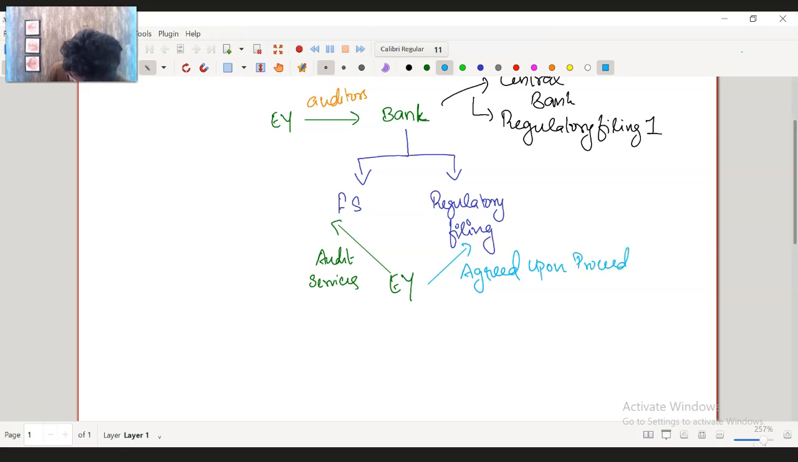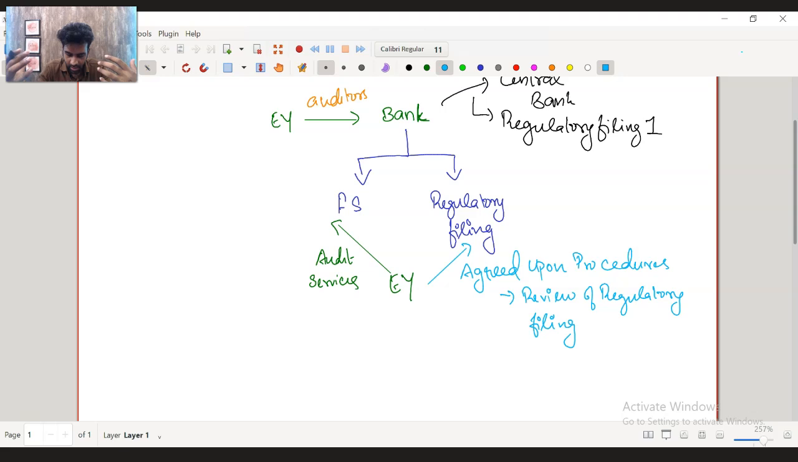Now, what did we do when it comes to the review? It is called a review of this regulatory filing. So we reviewed this entire regulatory filing and gave an opinion to the company. That is called agreed upon procedures. And when we did the review, we didn't do a reasonable assurance like an audit. In an audit, we have to collect a lot of evidence and everything. And these regulatory filings were prepared from the financial statements itself.